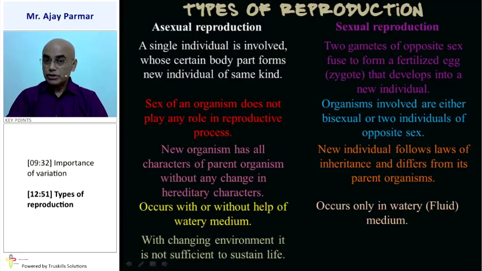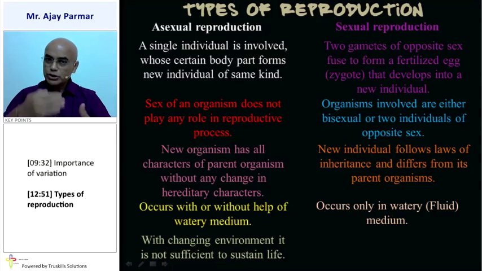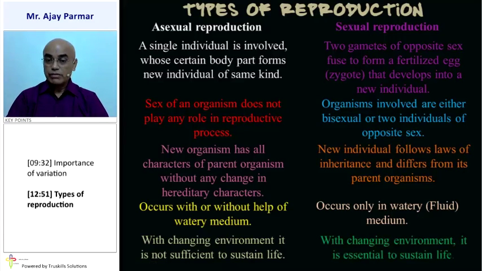With a changing environment, asexual reproduction is not sufficient to sustain life because the characteristics are not changed. Whatever the characteristics, exactly similar are the characteristics of the offspring. But with changes in the environment, sexual reproduction is extremely essential to sustain life. New variations are produced. They can survive in extreme conditions also, and that is why sexual reproduction is very important as far as variations are concerned.